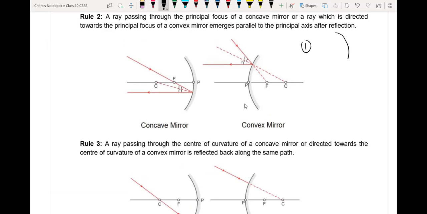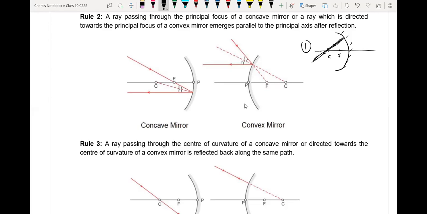Suppose here we have the spherical mirror. Here we have the principal axis, here we have the focus, here we have the center of curvature. If any light ray is incident on the mirror coming through the center of curvature, like this, it will return back along the same path, like this here.